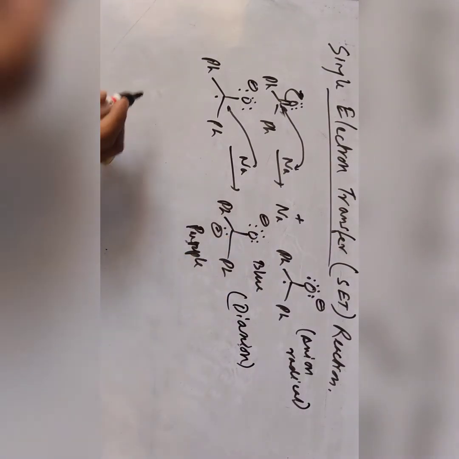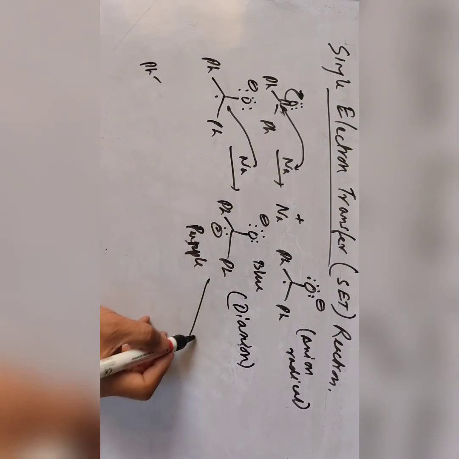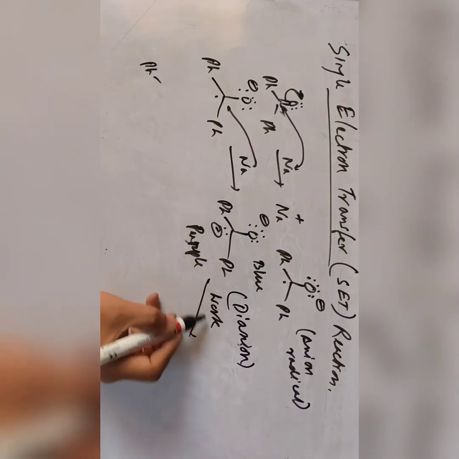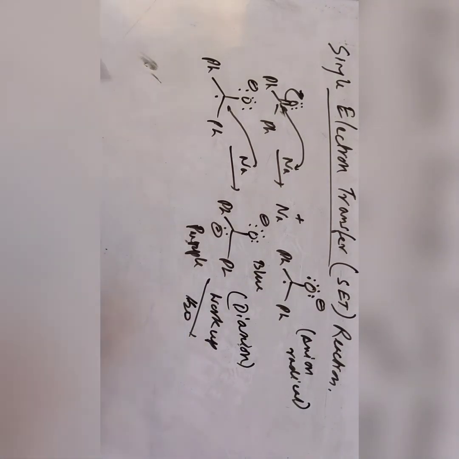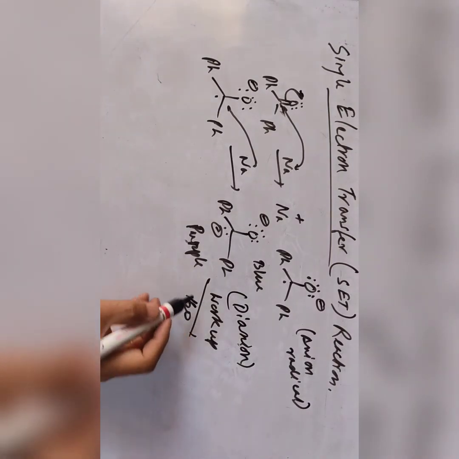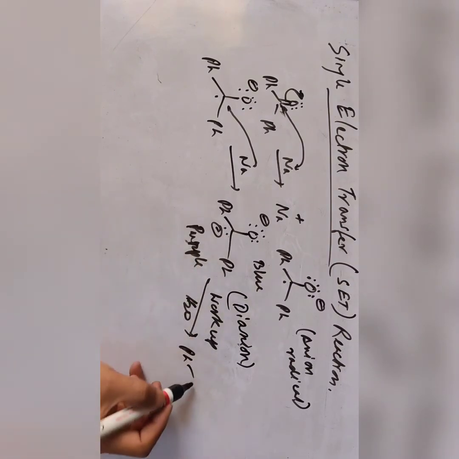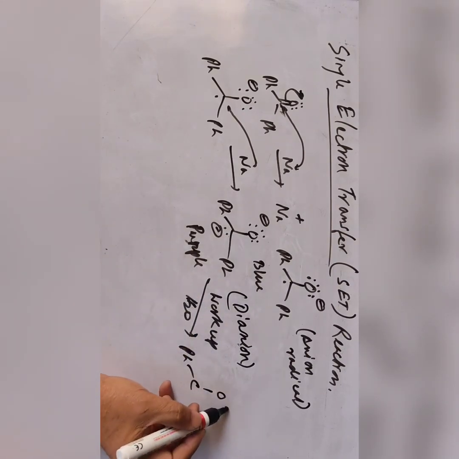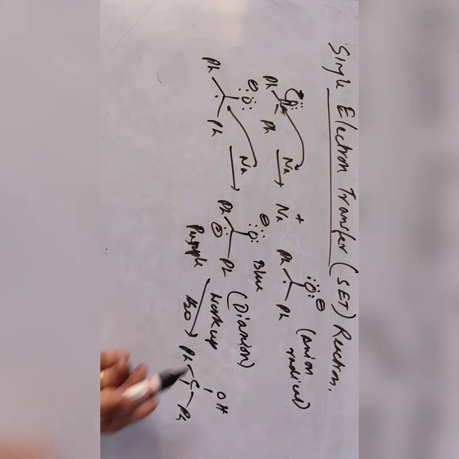Then finally, the workup in the presence of water. Two molecules of water will come, and then we have the alcohol. It picks up two hydrogen atoms from the water, so we have OH, the hydrogen, and phenyl. So these are single electron transfer reactions. I'm giving one example. This type of reaction is also found in Birch reductions.